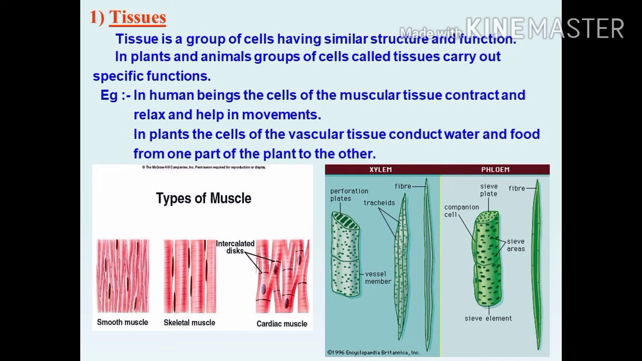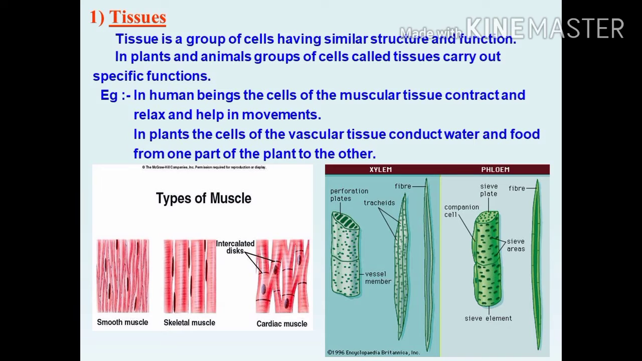From the last chapter we recall that all living organisms are made up of cells. In unicellular organisms, a single cell performs all functions. For example, in amoeba, a single cell carries out movement, intake of food, gaseous exchange, and excretion. But in multicellular organisms, there are millions of cells.